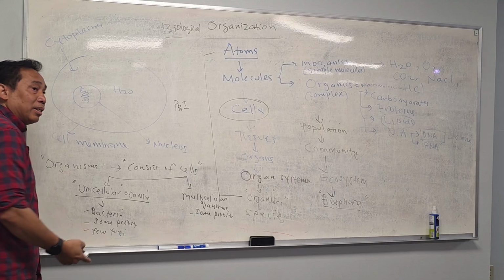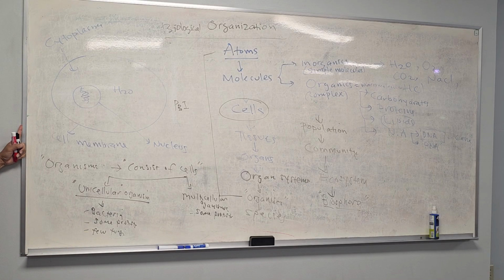Remember, some protists are unicellular, but also some protists are multicellular. What are examples of multicellular protists? The big algae. If you go to the beaches, you're going to see that brown algae. What do you call them? Kelp.